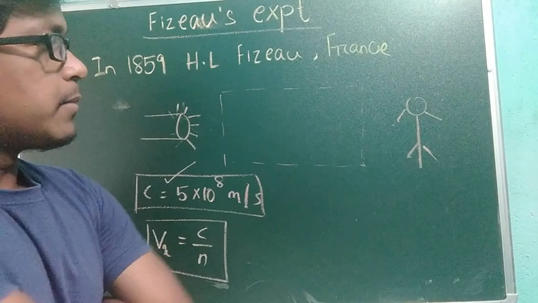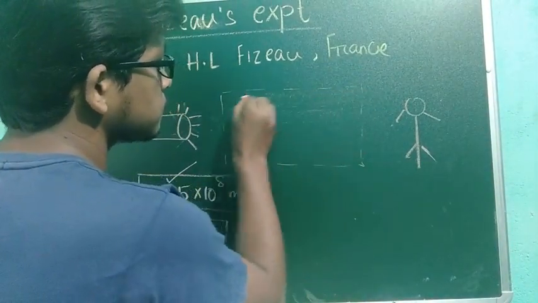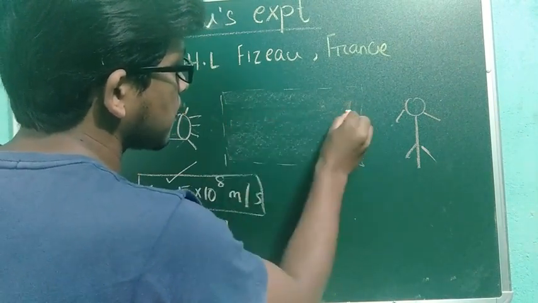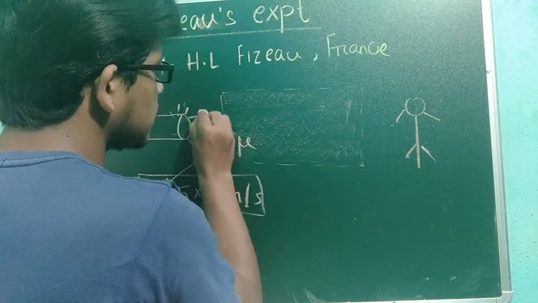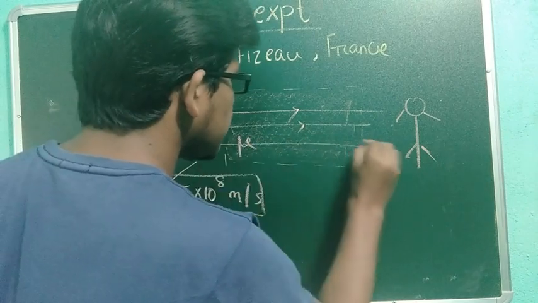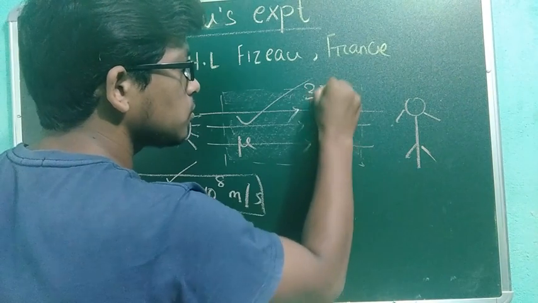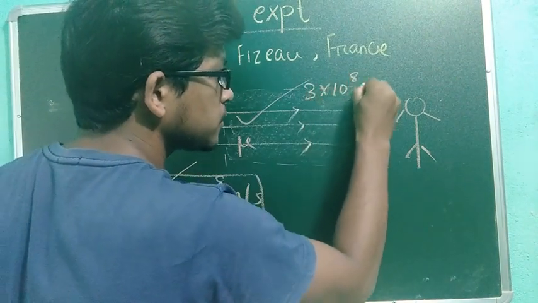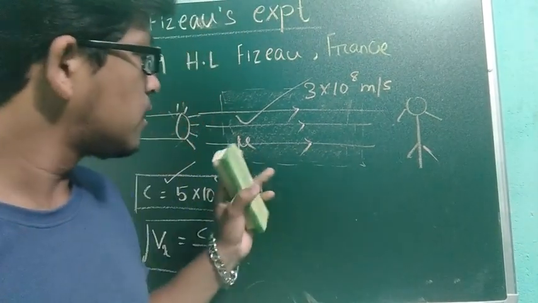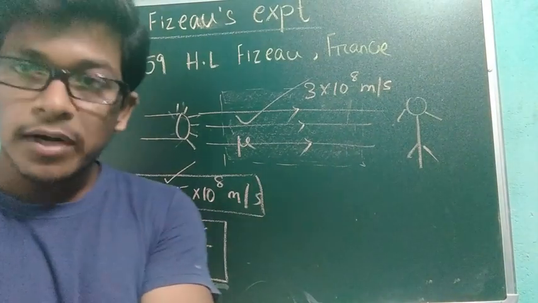Now I will take one medium having a certain refractive index, let's say refractive index mu. Light is propagating from this side to this side. We know that this light will also propagate with a velocity of 3 into 10 to the power 8 meter per second. That's obvious. It's a very well established property of light, and everybody obeys that. That's right. But the thing is, what did Fizeau do?